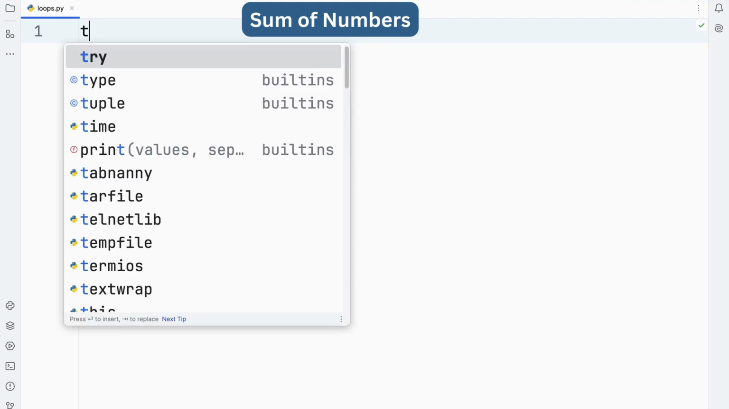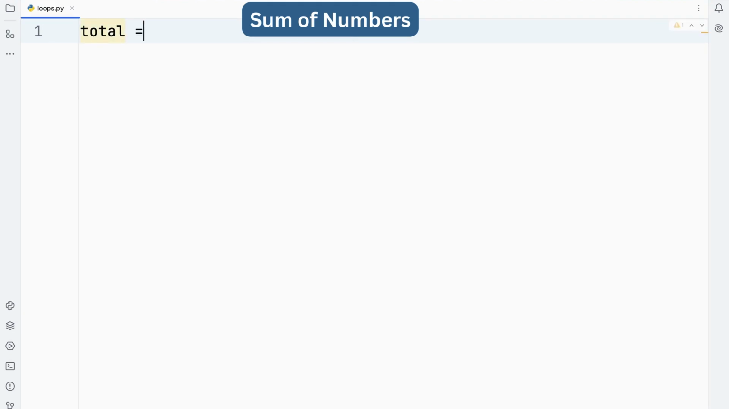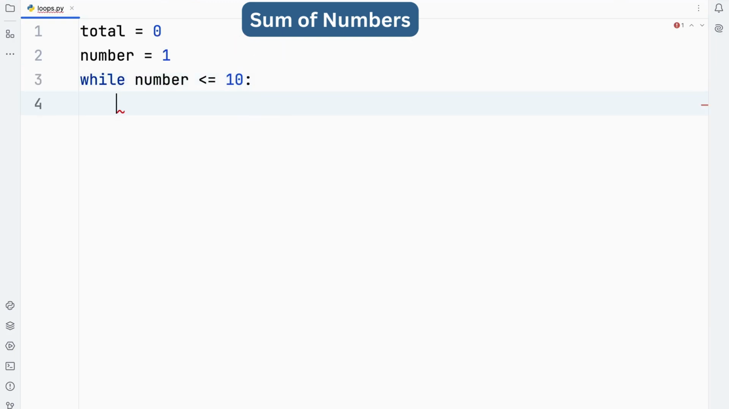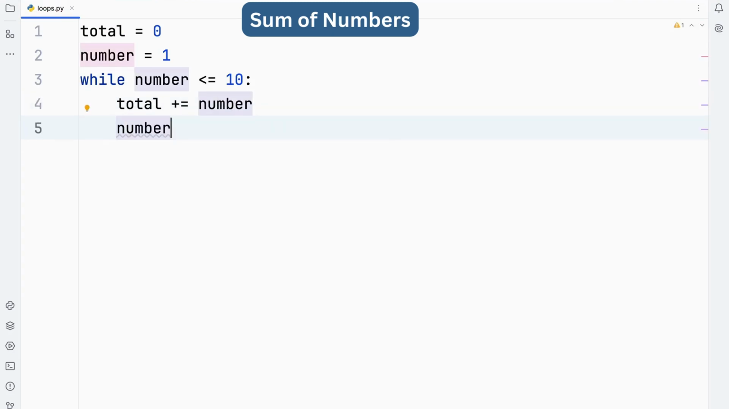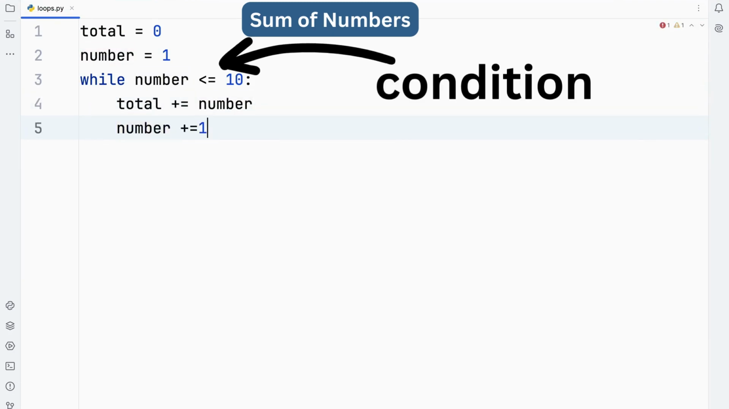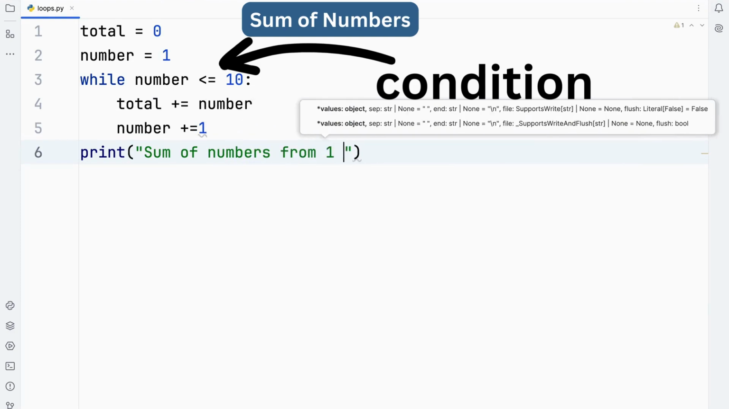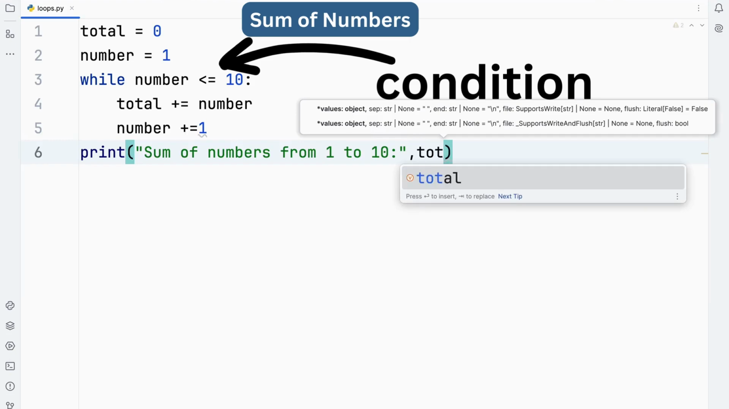Sum of numbers program in Python using a while loop. Initialize a variable total with value 0. Variable number is 1. The while condition is set for number less than or equal to 10. In total, number will be added in each iteration of the while loop. Number will be increased by 1 in each iteration. Then total will be printed at the end of the loop.